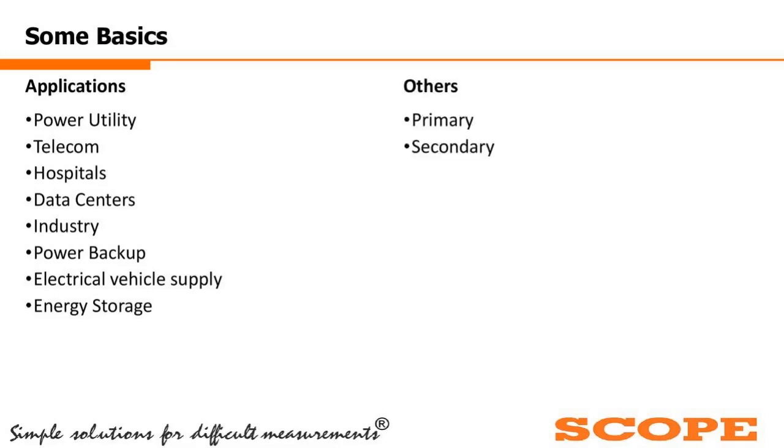Now there are two types of batteries. One is the primary type battery, which is non-rechargeable, so it cannot be reused. And the other one is the secondary type of batteries, which are rechargeable. The examples of the primary type batteries are the alkaline batteries or the zinc carbon batteries. And examples of the secondary type batteries are lithium ion type batteries, nickel cadmium type batteries, and also lead acid type batteries.